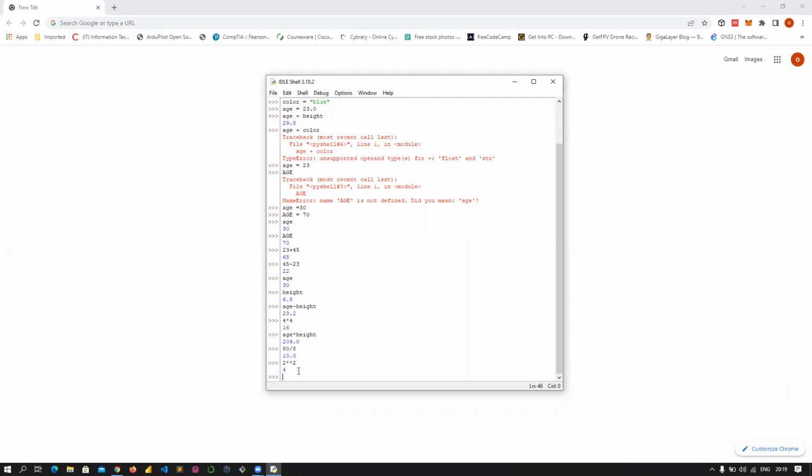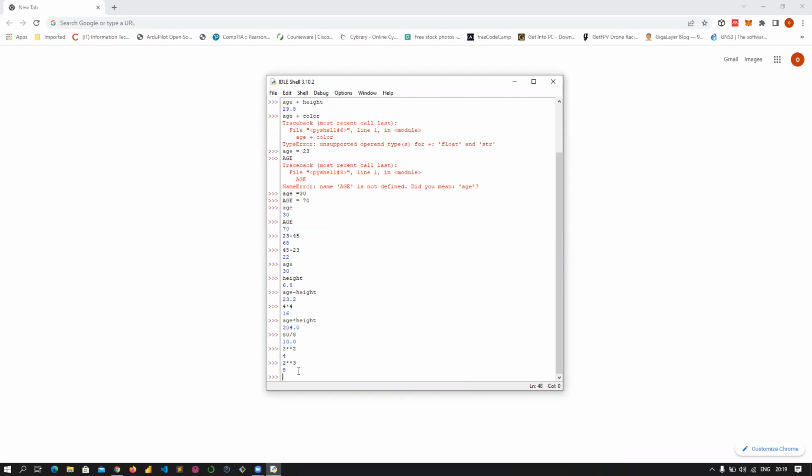2 raised to power 3 means 2 multiplied by itself 3 times. So 2 here raised to power 3 means 2 times 2 times 2. So 2 times 2 is 4, 4 times 2 is 8. So that's how we got 8. So know the difference between multiplication and raising to a power. In multiplication, you use just one asterisk sign. If you are trying to raise a number to the power of another number, you use the asterisk sign twice. So don't forget.